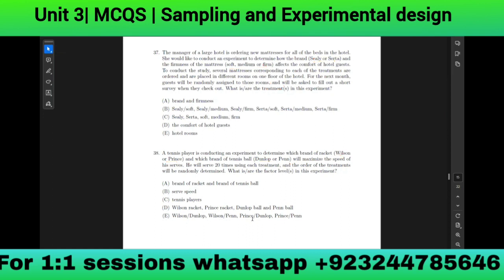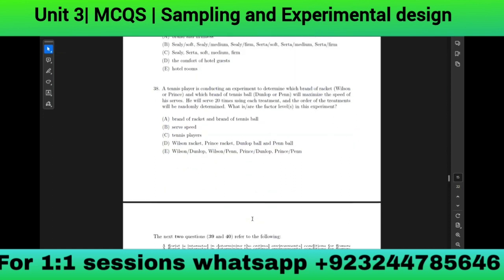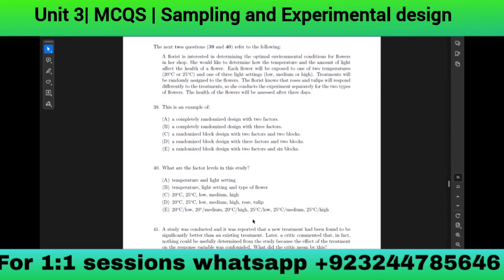Okay, 39. This is an example of, okay, so a florist is interested in determining the optimal environmental conditions for flowers in her shop. She would like to determine how the temperature and the amount of light affect the health of flower. Each flower will be exposed to one of the two temperatures and one of the three lights. Treatments will be randomly assigned to the flowers.